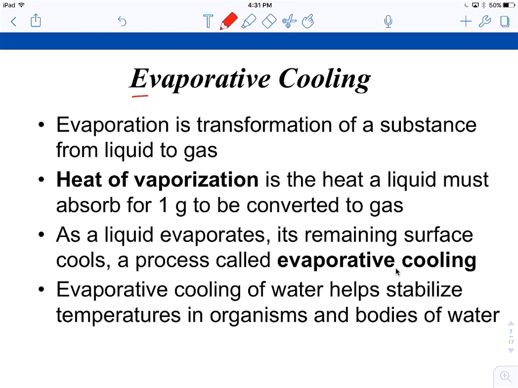And next we're going to look at evaporative cooling. Again, more chemistry. So evaporation is the transformation of a substance from a liquid to a gas, and water has a high heat of vaporization as well, which causes a lot of energy to be absorbed when those hydrogen bonds break. So as a liquid evaporates, the molecules that are hottest, that are moving the fastest, move fast enough to break the hydrogen bonds, and they leave the cooler molecules behind. So the hottest molecules leave, they leave the cooler molecules behind, and this is what we call evaporative cooling.